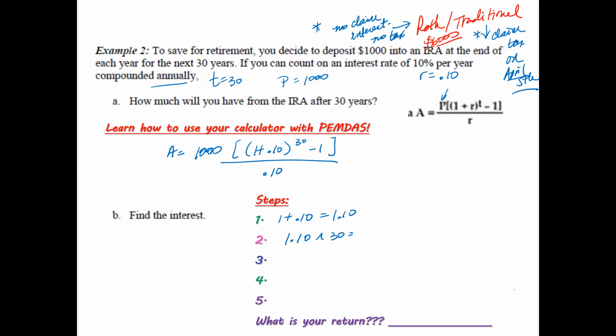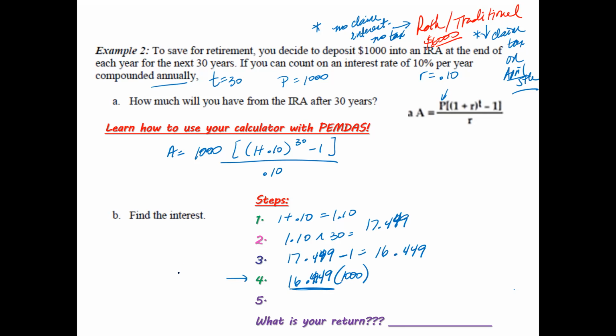So what were you able to get? Okay, so you should be able to have 17.449, excuse me. Step 3, you are going to take that number, 17.449, minus the 1, which is going to give you 16.449. And once you have that, you're going to multiply it by 1,000. This right here is your multiplier.